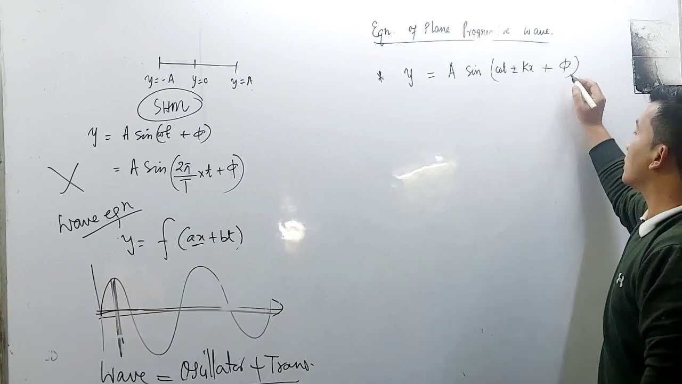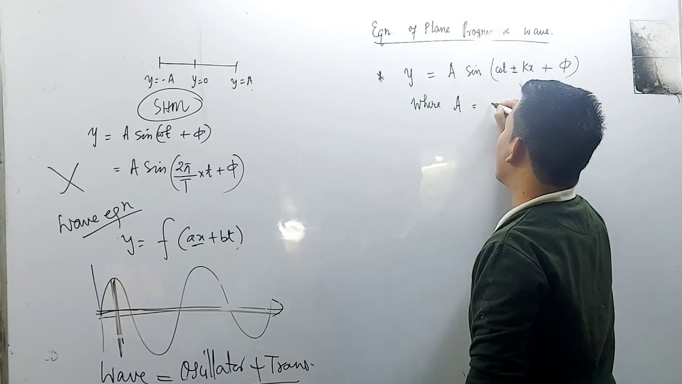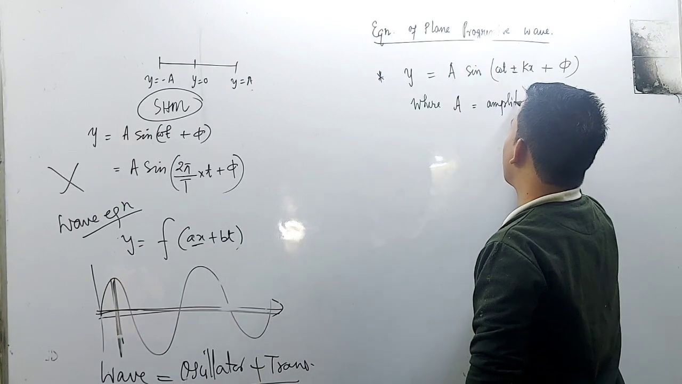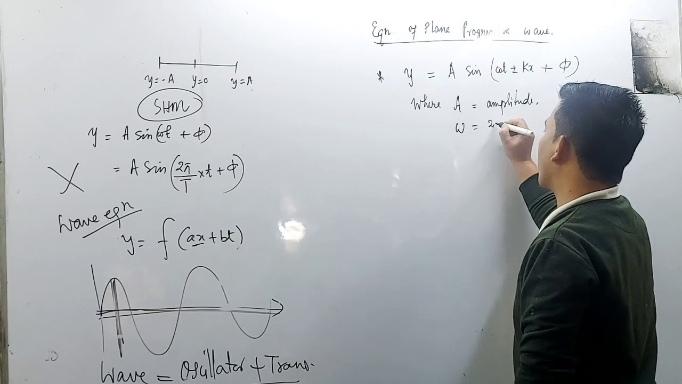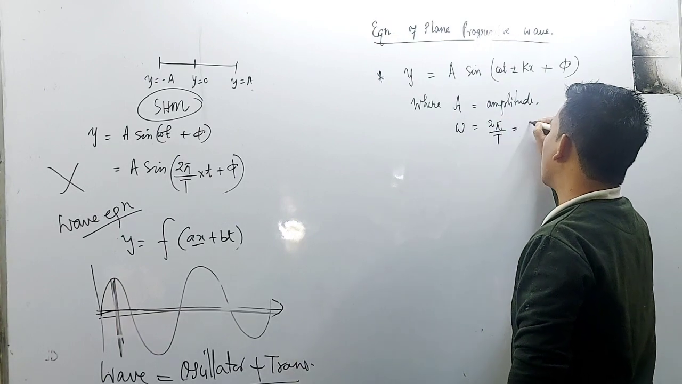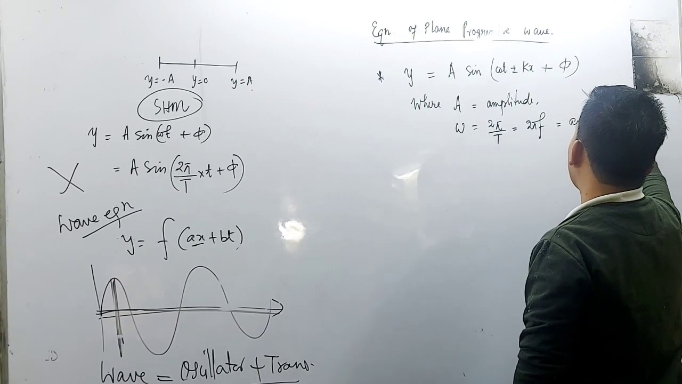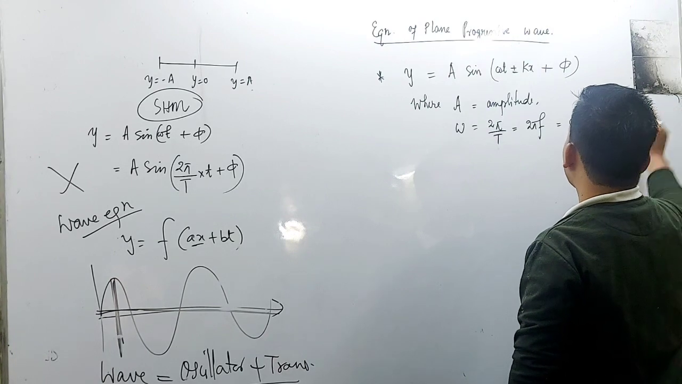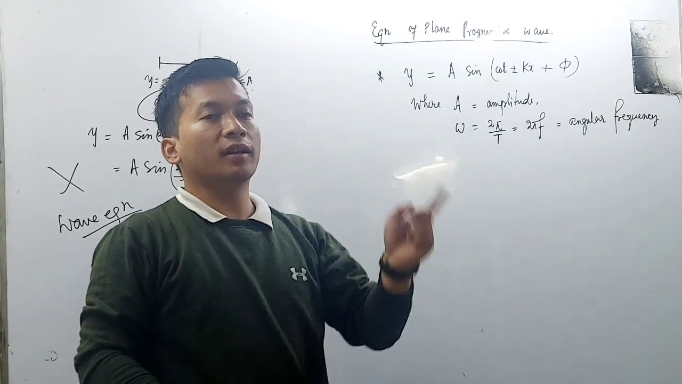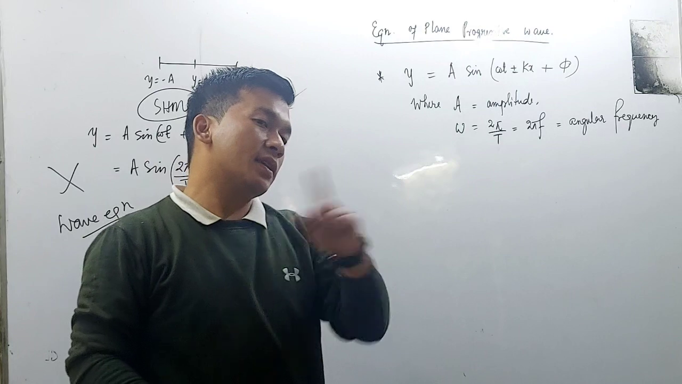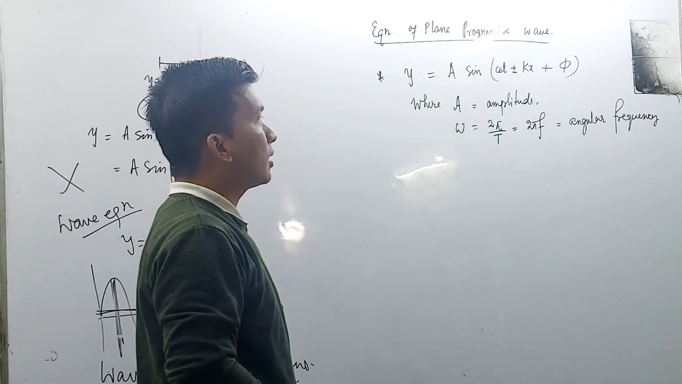A is equal to amplitude. Omega is equal to 2 pi by T, equal to 2 pi f, and this is angular frequency, or angular velocity. It tells how much angle is produced in one given second; that is known as angular frequency or angular velocity.